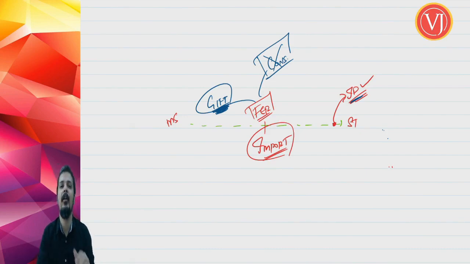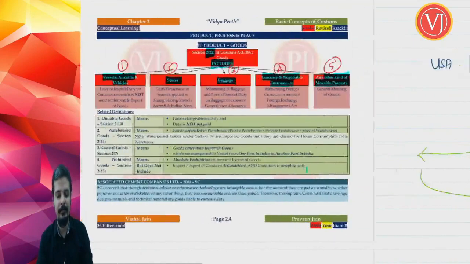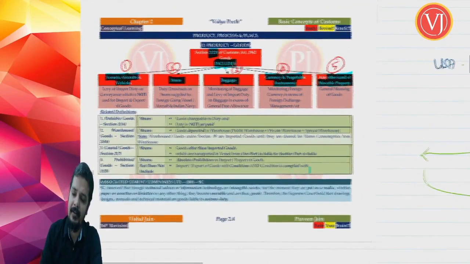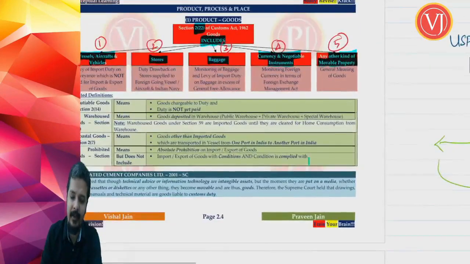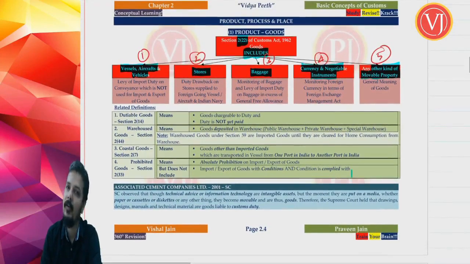So, we are understanding two concepts. One, goods includes vessel, aircraft and vehicle. So, even that vehicle, the Ferrari car, is subject to customs duty. And second important concept, even if import is for free, it is subject to import duty. Right? So, why are vessel, aircraft and vehicle given? We have tried to understand why they have spoken about vessel, aircraft and vehicle.